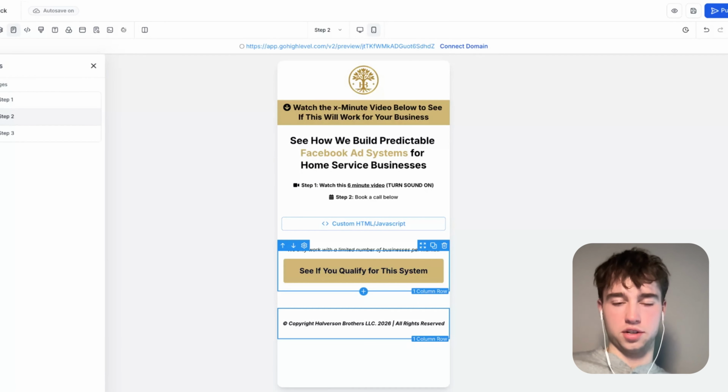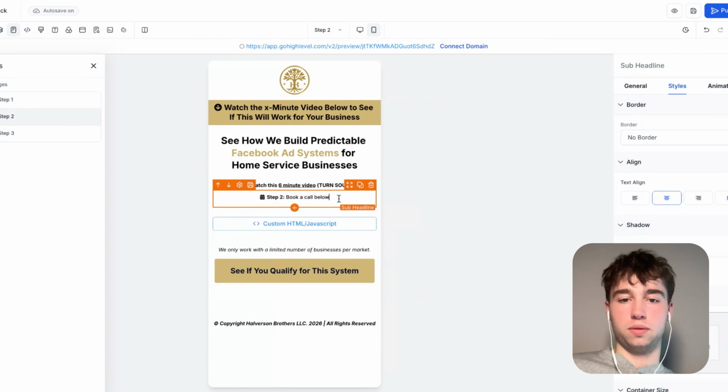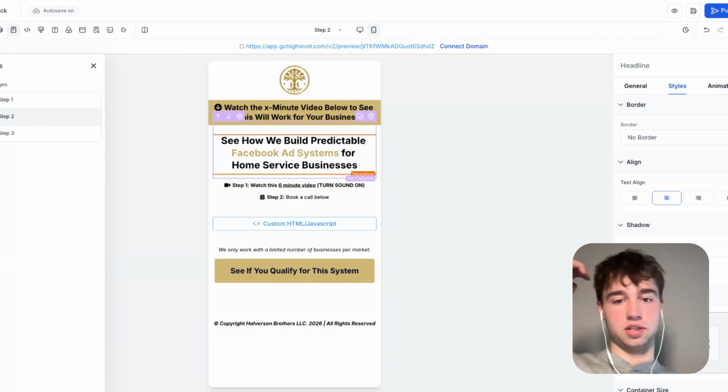Or we could go with the strategy call framing. It doesn't really matter. Either or works. I don't know. I like the see if you qualify type of deal. So maybe we should make the step 2 not just say book a call below. It could be more specific. Obviously, we have the scarcity.